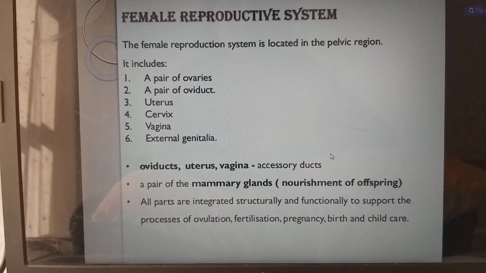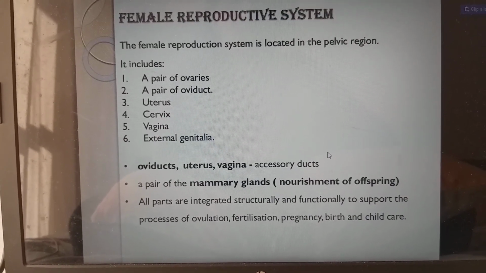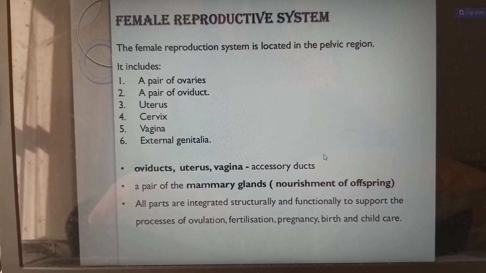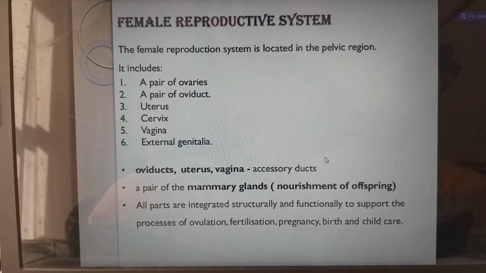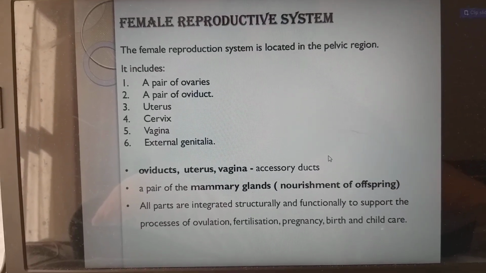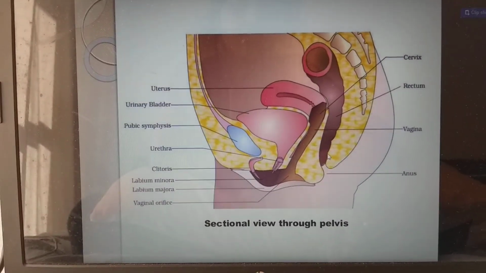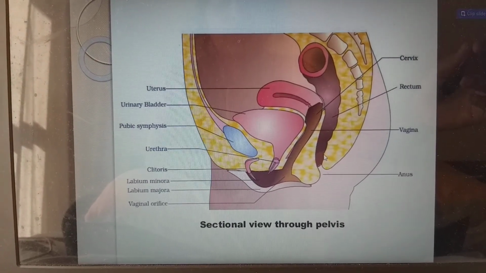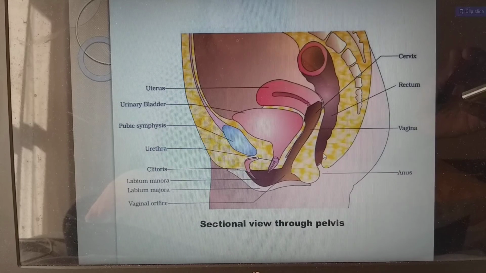So a pair of mammary glands, nourishment of offsprings. All parts are integrated structurally and functionally to support the process of ovulation, fertilization, pregnancy, birth as well as for the child care. So in this picture it is clear, a sectional view of the pelvis about the female reproductive system.